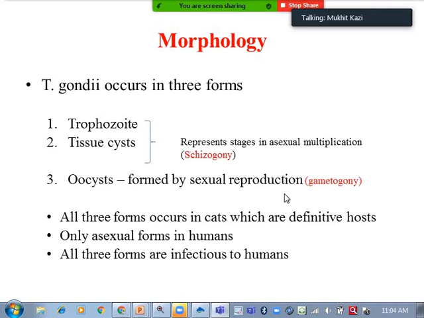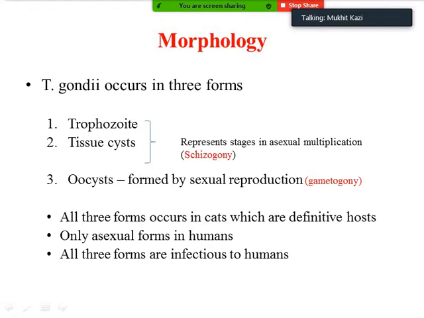So Toxoplasma gondii occurs in three forms: trophozoite, cyst and oocyst. Trophozoite and tissue cyst are asexual forms, seen in the asexual multiplication, also called schizogony, and the oocyst is by sexual reproduction, which is called gametogony.